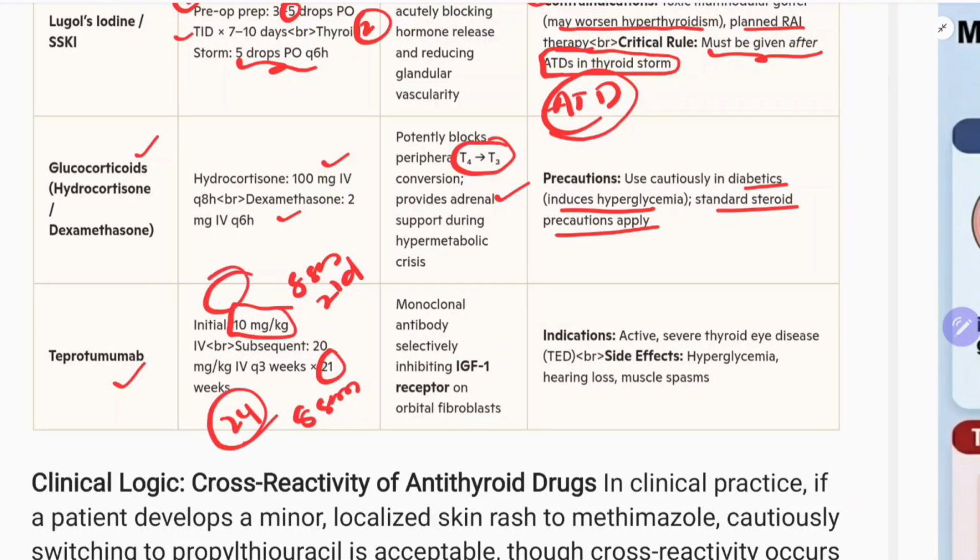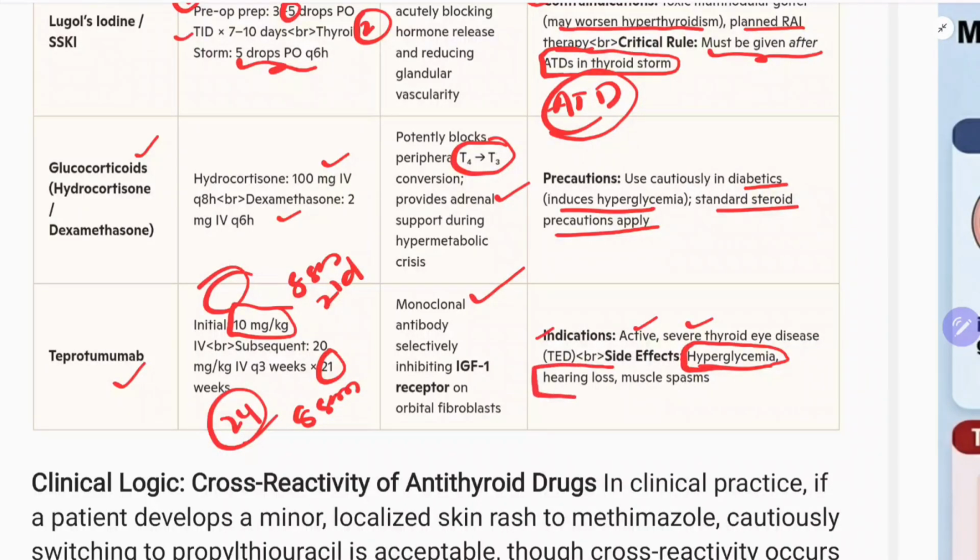Okay, the first dose you should give 10 mg per kg, then from the second dose you can give 20 mg per kg. It is a monoclonal antibody selectively inhibiting IGF-1 receptor on orbital fibroblasts. Indication for this is active severe thyroid eye disease. Side effects: hyperglycemia, so it can cause hyperglycemia.